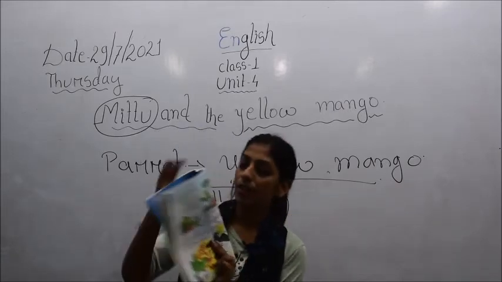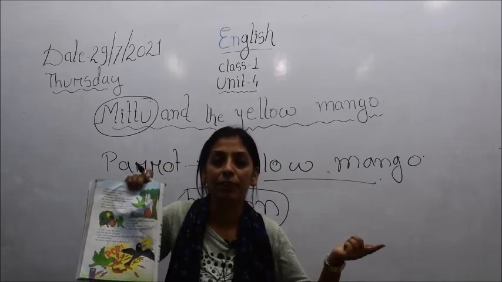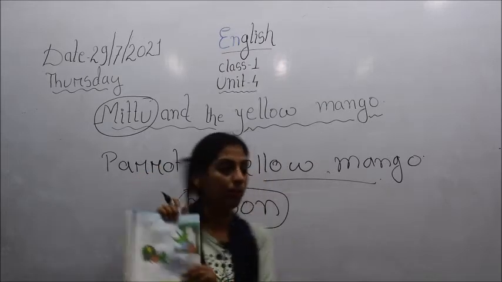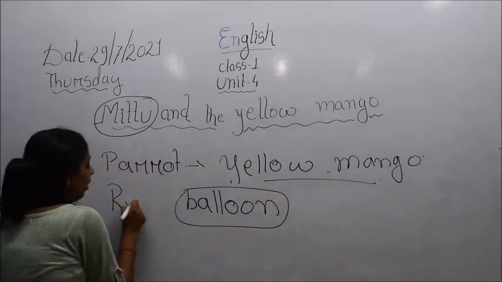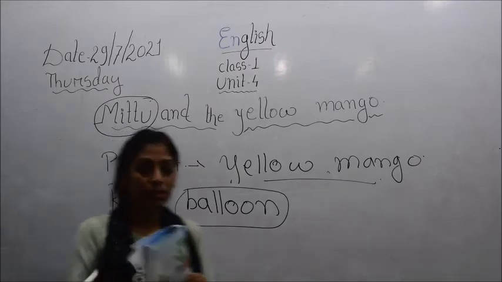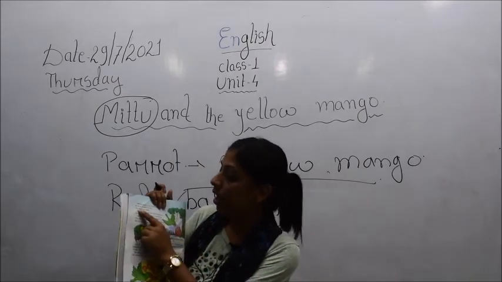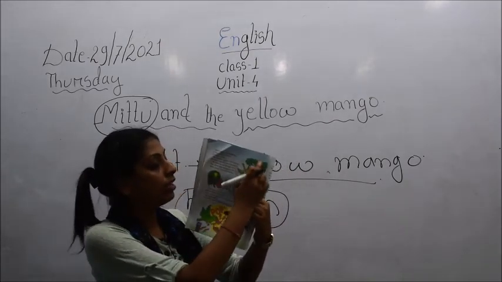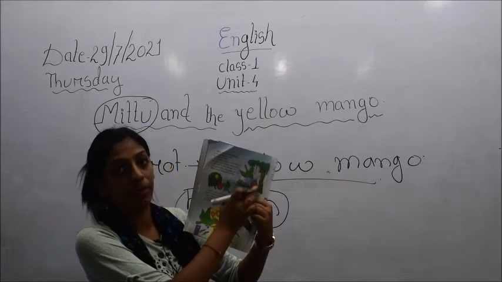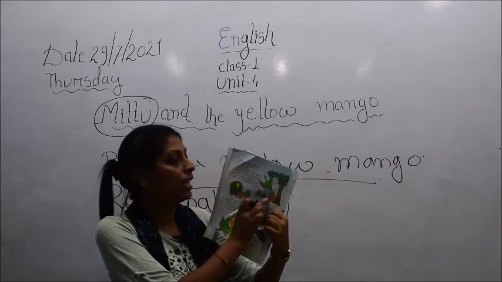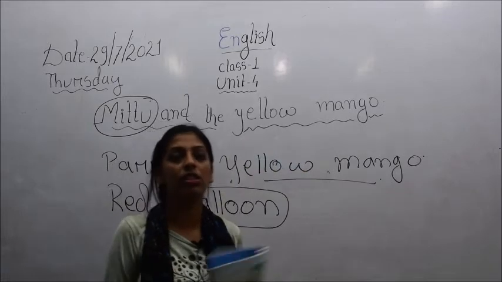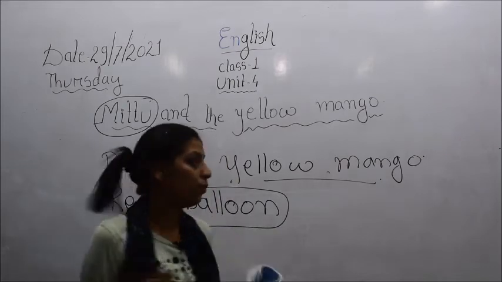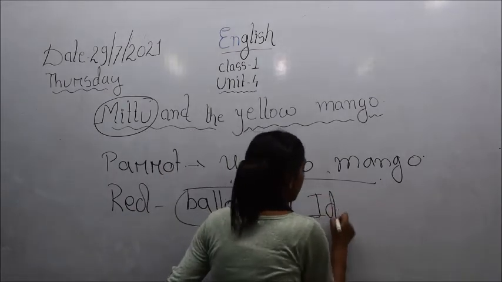So you see here children, when Mittu flew away after being chased by that crow, he saw a red balloon. What kind of balloon, children? He saw a red balloon, and then what happened? He had an idea. The picture is given here. This is a tree and this is Mittu, and a big red balloon he saw. As soon as Mittu saw that red balloon, an idea came into his mind. Now we will see what kind of idea it was.